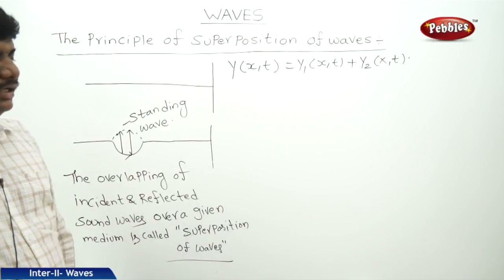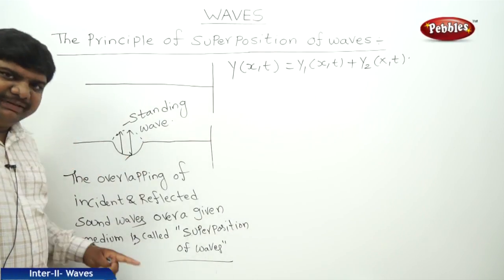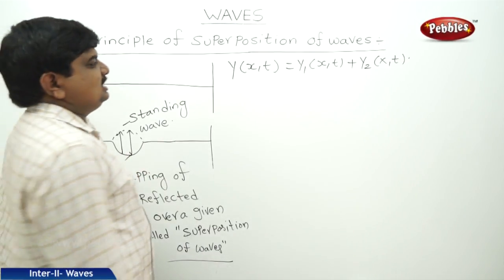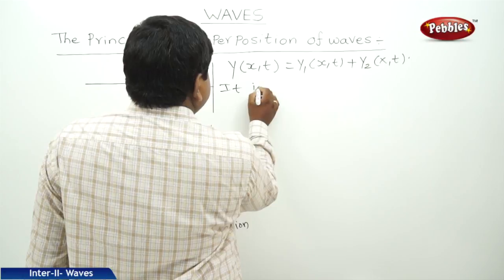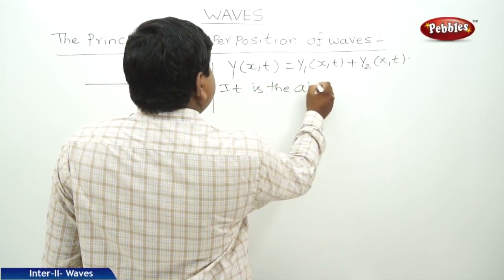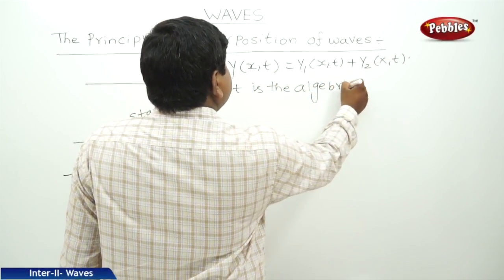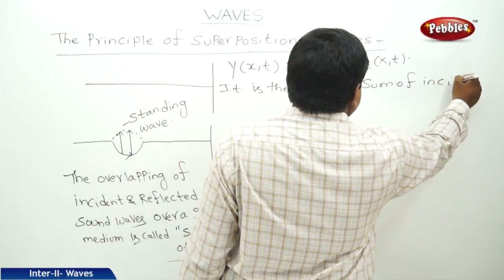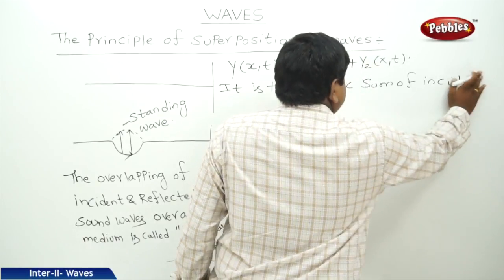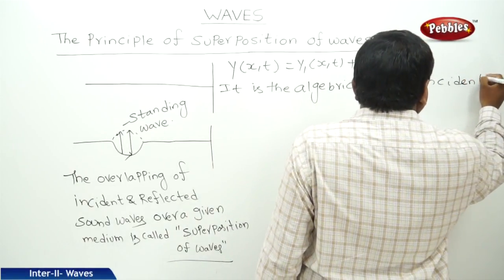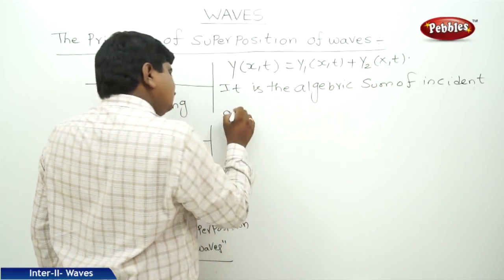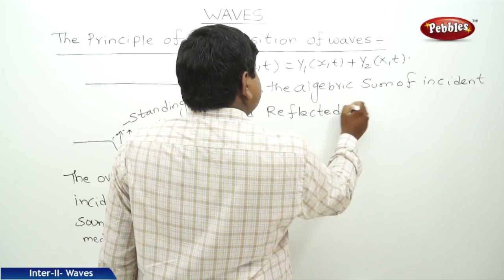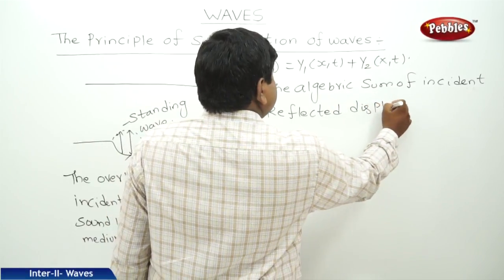This is one of the standard equations, which means it is the algebraic sum of incident and reflected displacements.